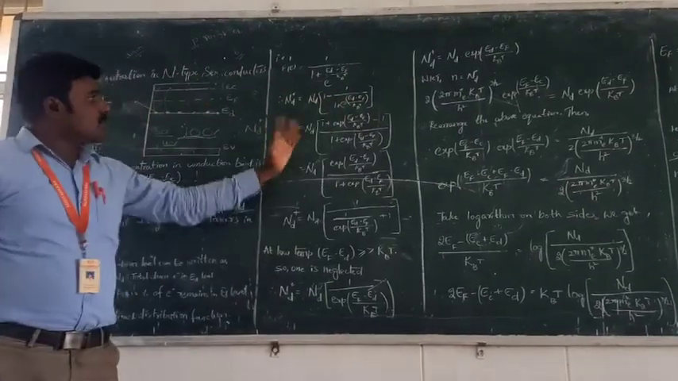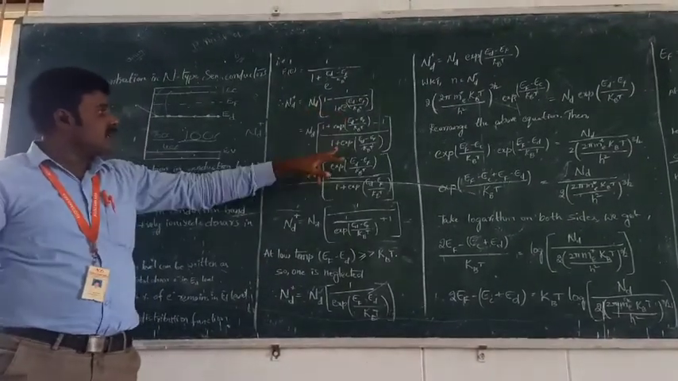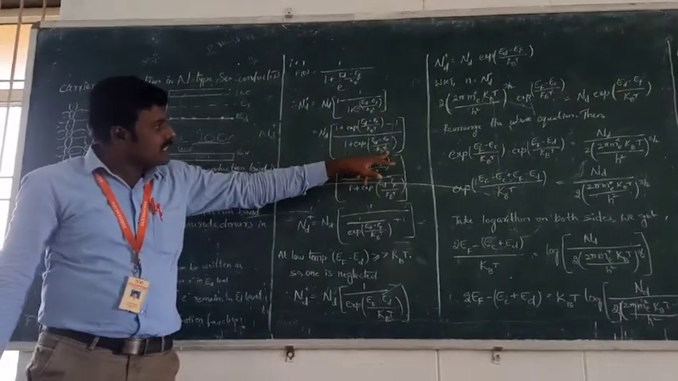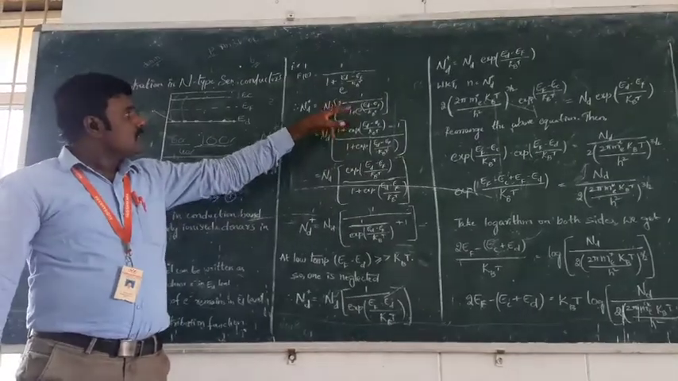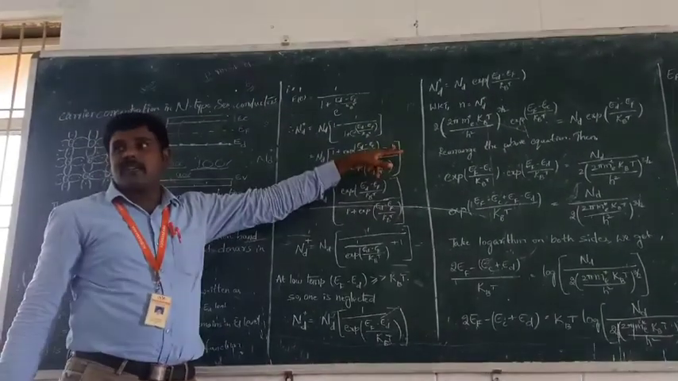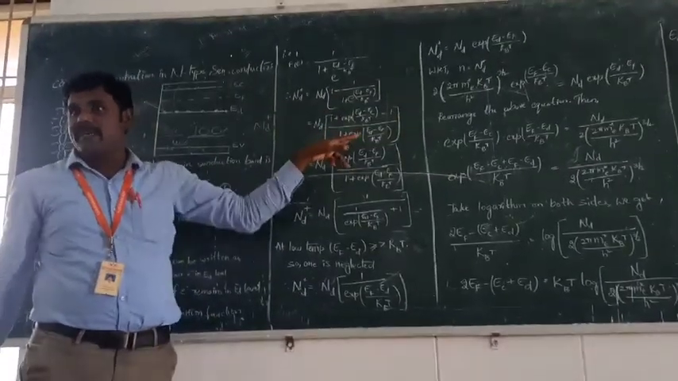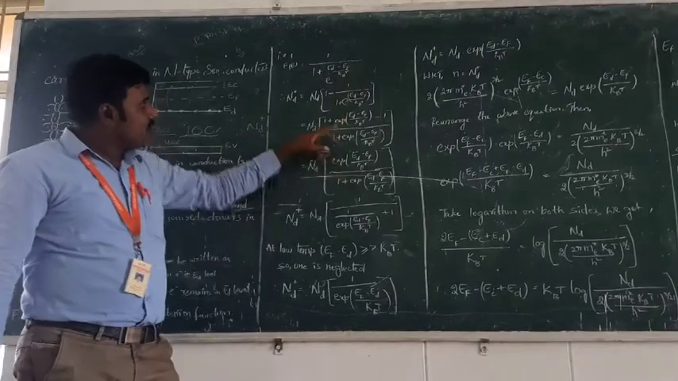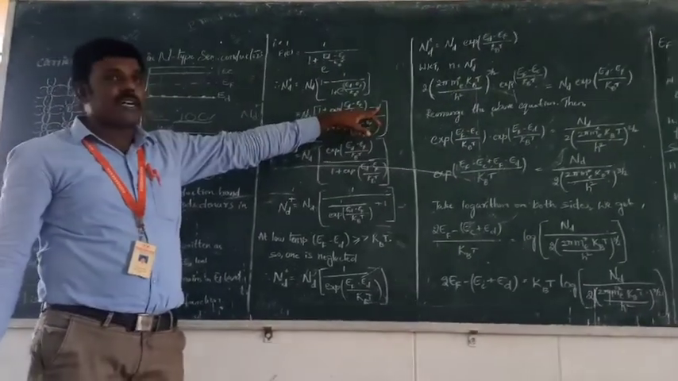Take the LCM on both sides. So we get 1 plus exponential of (Ed minus Ef) by kBT, into 1 plus exponential of (Ed minus Ef) by kBT, and minus 1. That is a mathematical equation. Next, plus 1 and minus 1 both cancel.